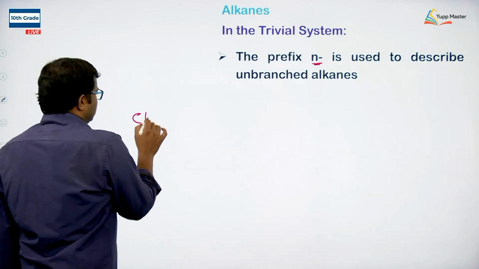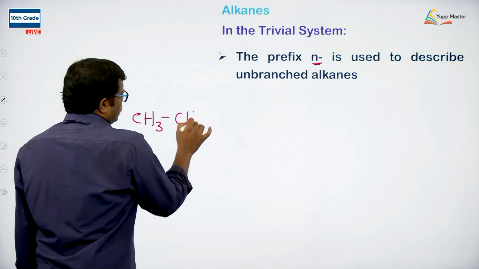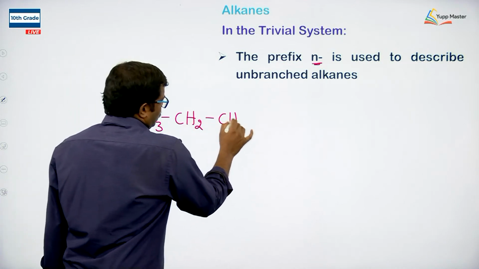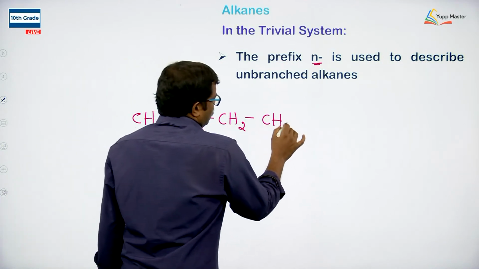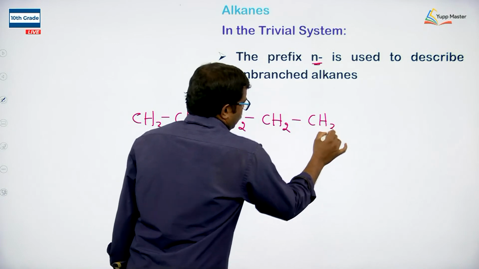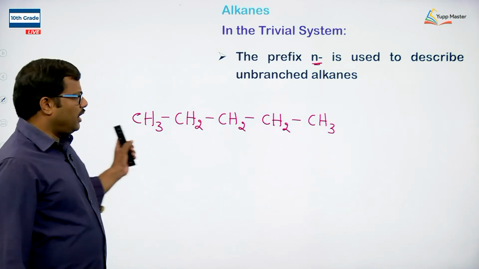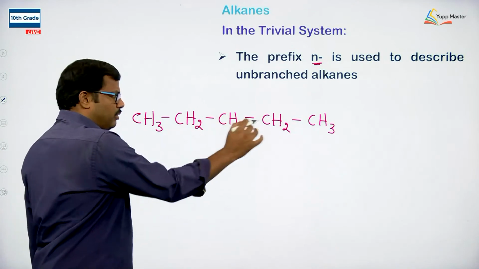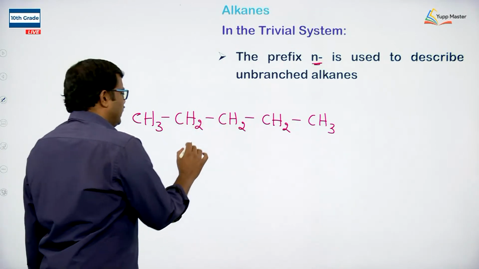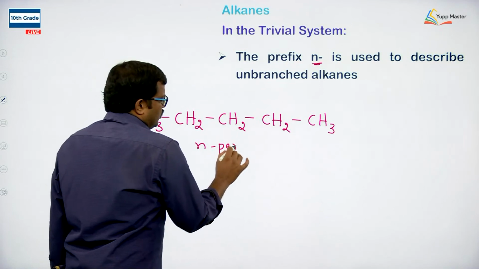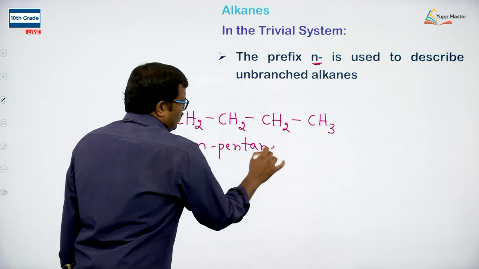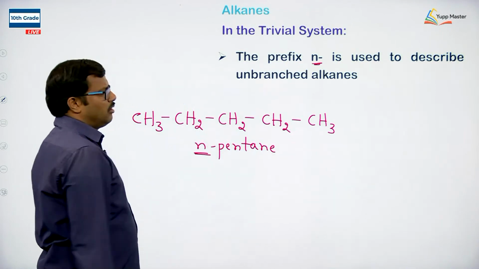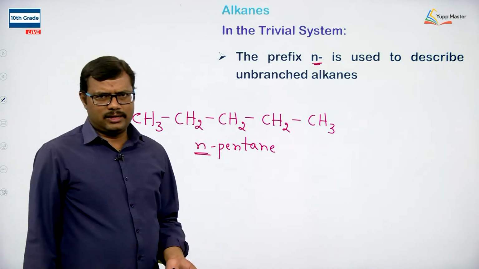Similarly, if we write CH3, CH2, CH2, CH2, CH3, we have 5 carbons arranged in a straight fashion, no branching at all, unbranched 5 carbons in a straight line. So, it is N-pentane. We use the N to indicate normal pentane.